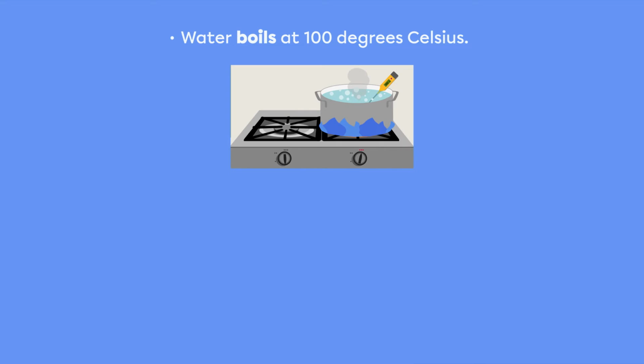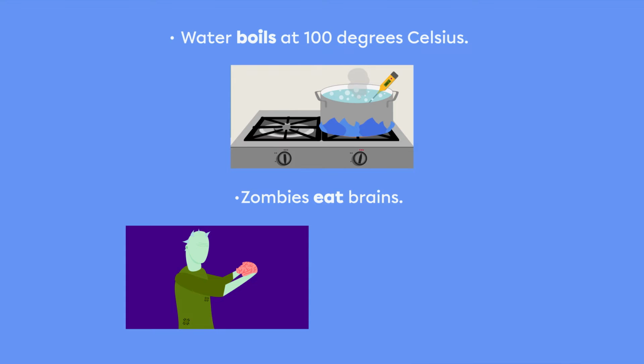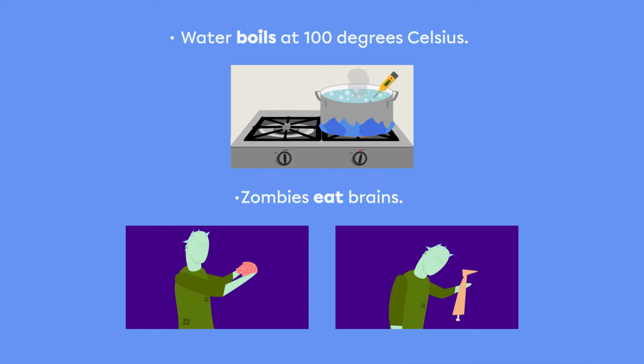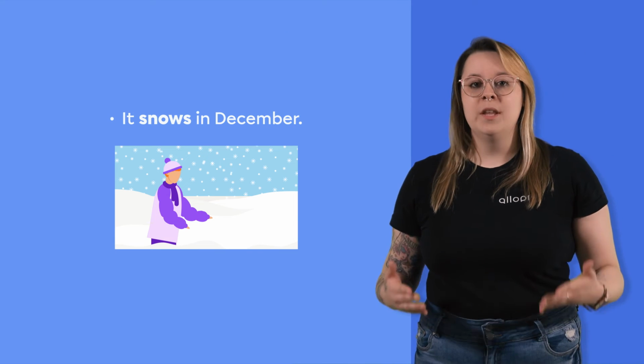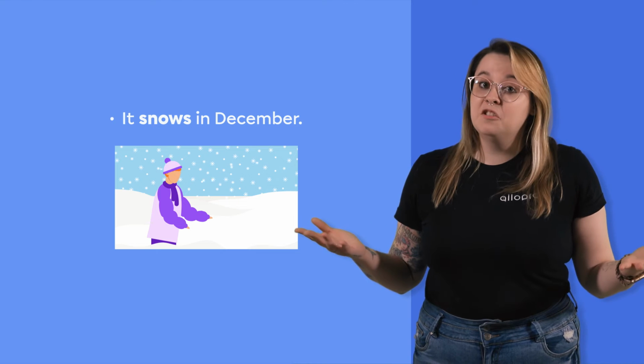Second, general facts and scientific facts, truths and generalizations. For example, if we say water boils at 100 degrees Celsius, it is a scientific fact. Zombies eat brains is a generalization because they also eat other parts. It snows in December is a general truth. On most December days it does, and on some it doesn't.